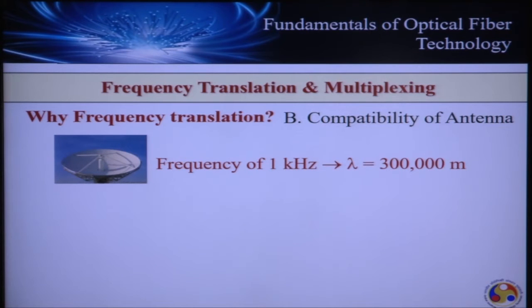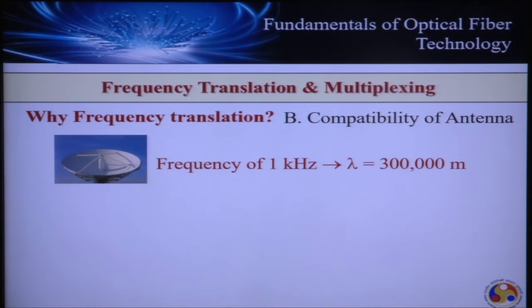Now if we translate this audio tone of 1 kilohertz to an appropriate but high frequency range, the wavelength will reduce substantially, and that will lead to a feasible limit where we can design an antenna. So when we design a communication system where the channel is free space, frequency translation enables us to have effective performance from the antenna.